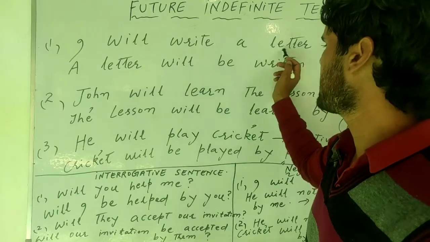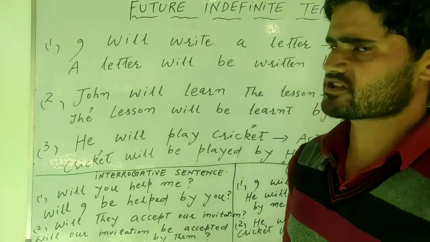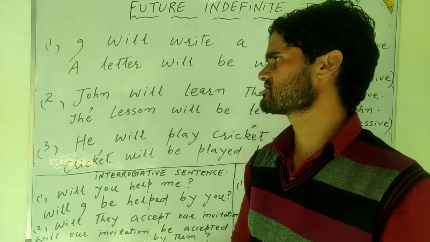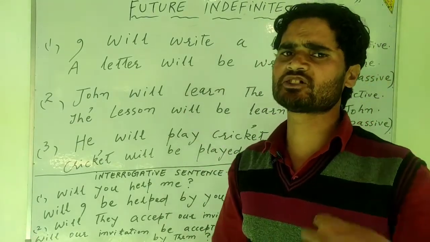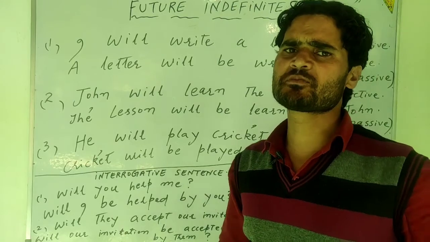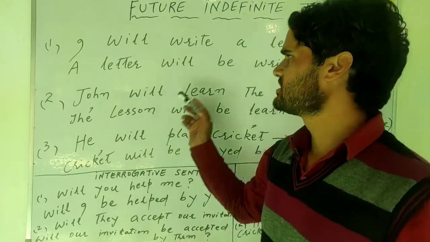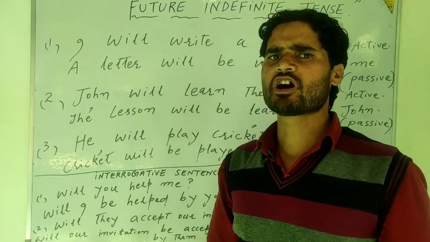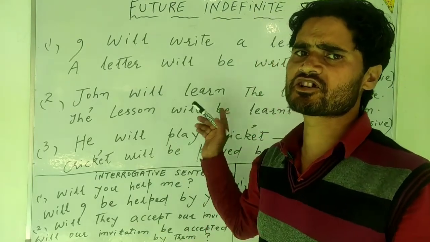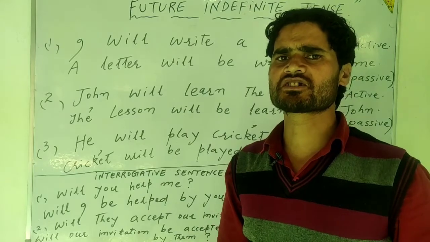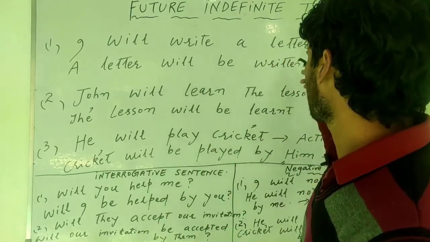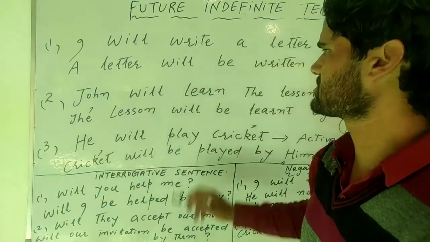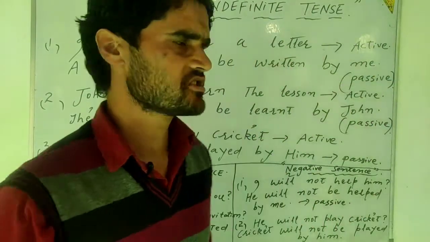I will write a letter. So it is a future simple tense, a future indefinite tense. If you are to make the passive of this sentence, I have been repeatedly insisting that during the transformation of an active sentence into the passive one, you always have to interchange the subject and object. Interchange means that you move the object in place of the subject and the subject in place of the object. It is called the interchange.